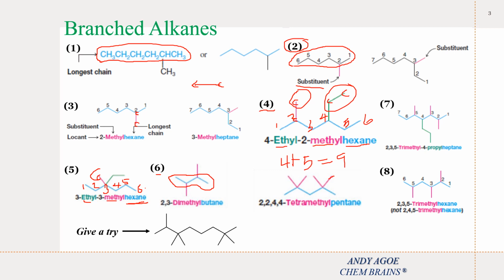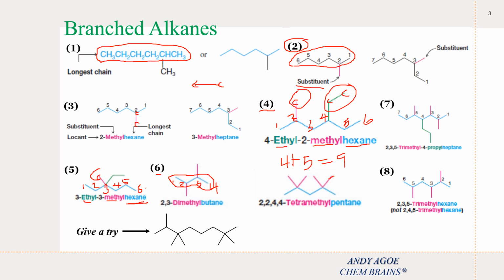And if I number, I have 1, I have 2, 3, and I have 4. If I choose the reverse direction, I'll have the same positions of the substituents. So 2 plus 3 is 5. If I go the reverse, I have 1, 2, 3. So both substituents are identical and have identical positions on the parent chain.